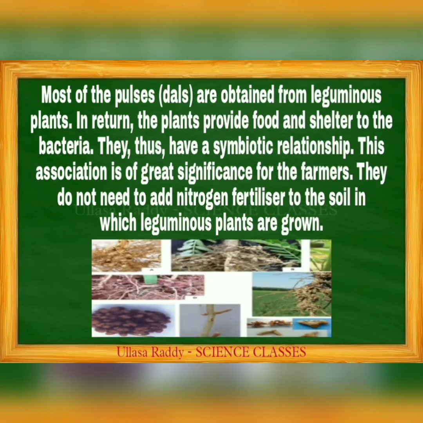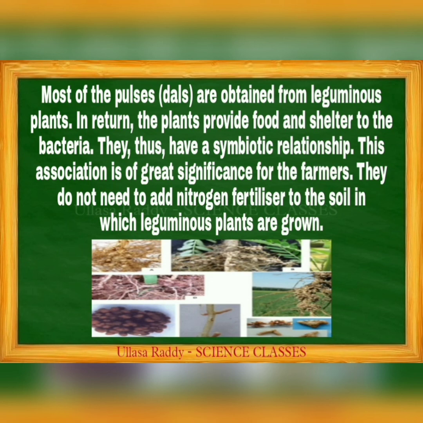Students, most of the pulses, meaning dals, are obtained from leguminous plants. In return, the plants provide food and shelter to the bacteria. They thus have a symbiotic relationship. This association is of great significance for the farmers. They do not need to add nitrogen fertilizer to the soil in which leguminous plants are grown.